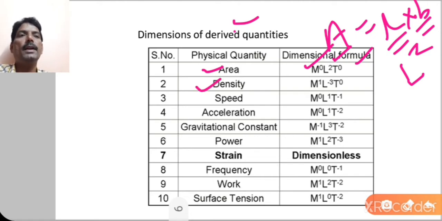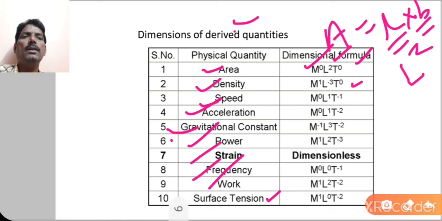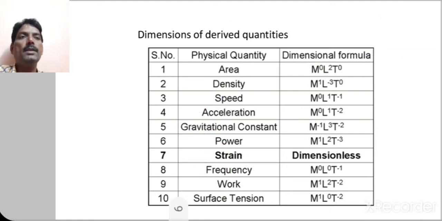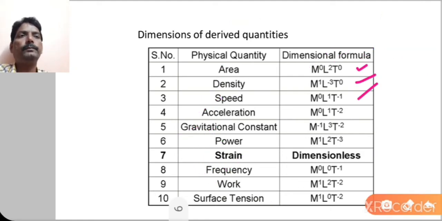Similarly, density you can write as M1 L minus 3 T0. Speed is M0 L1 T minus 1. Then acceleration, gravitational constant, power, strain, frequency, work and surface tension; there are so many physical quantities expressed. Strain is dimensionless because it is the ratio of the same quantities. That's why it's a dimensionless quantity. These are the dimensional formulas for all these physical quantities.